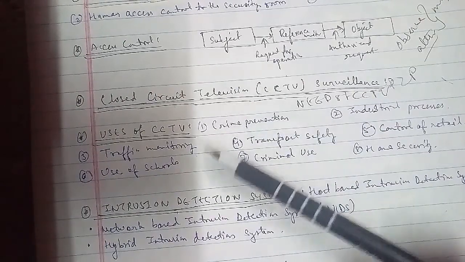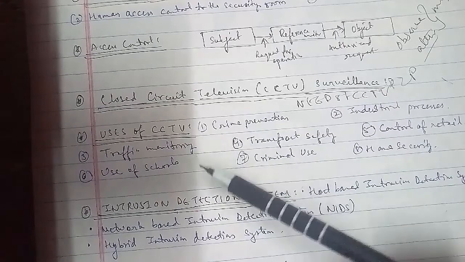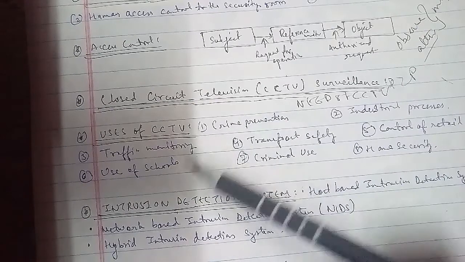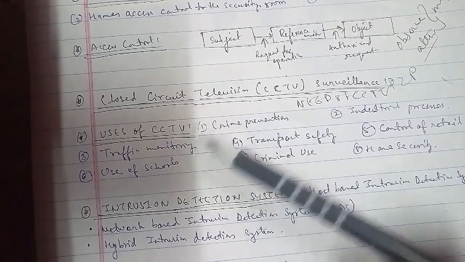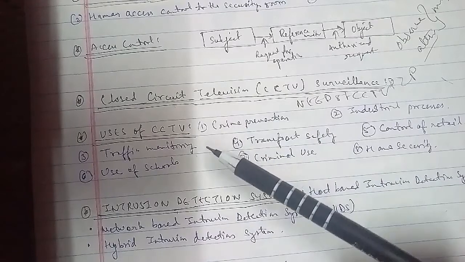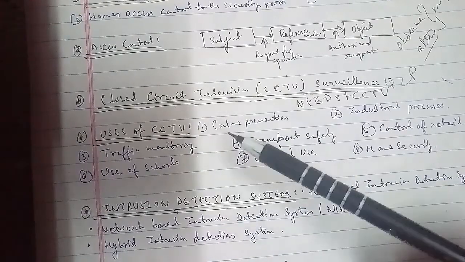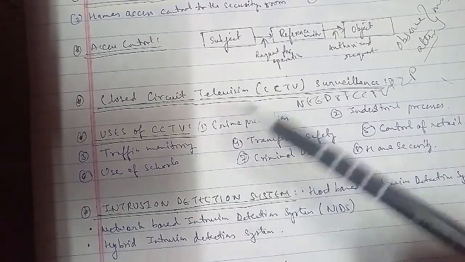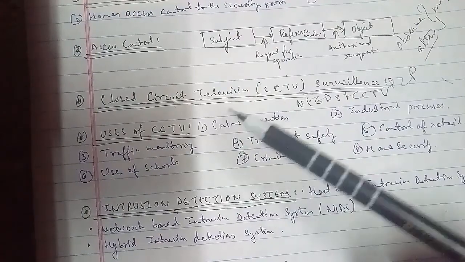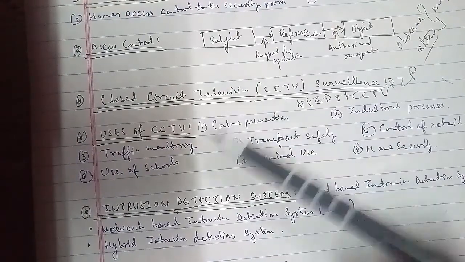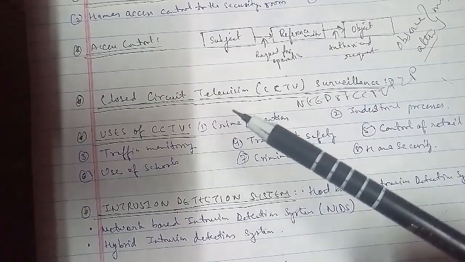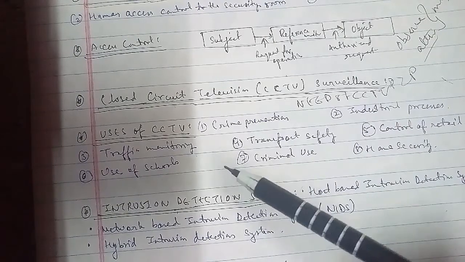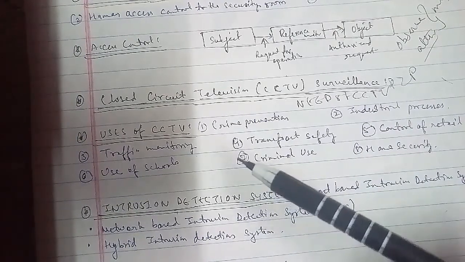Now we'll go deeper into CCTV, and then of course we'll discuss its uses as well. Here is the list of all the uses of CCTV. The first is crime prevention. CCTV is mostly used for crime prevention. An analysis found that surveillance systems were most effective in parking lots, where their use resulted in a 51% decrease in crime. Public transportation areas saw a 23% decrease in crime as well.